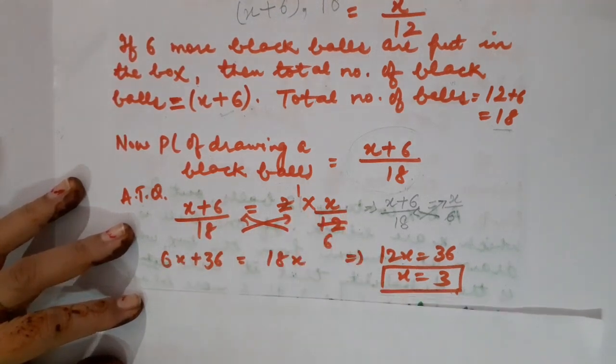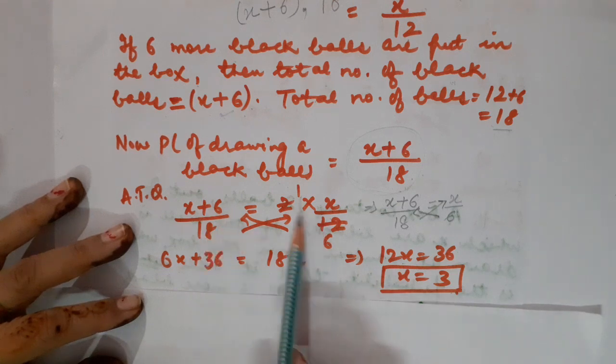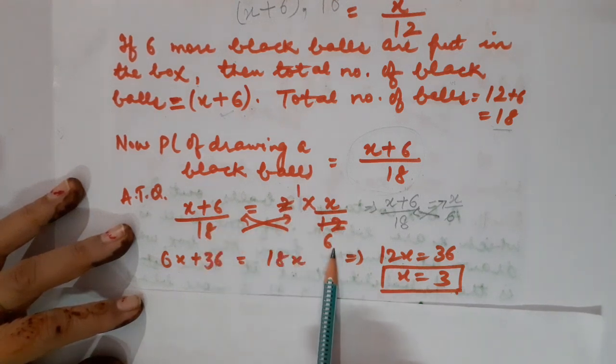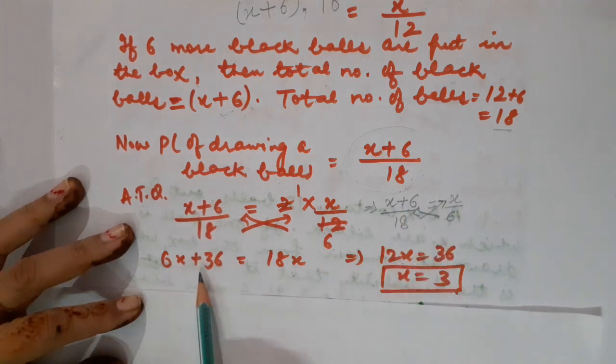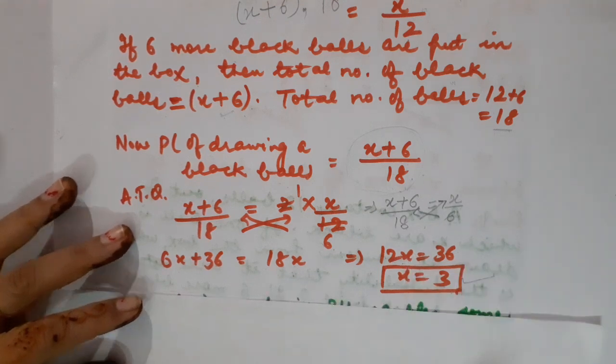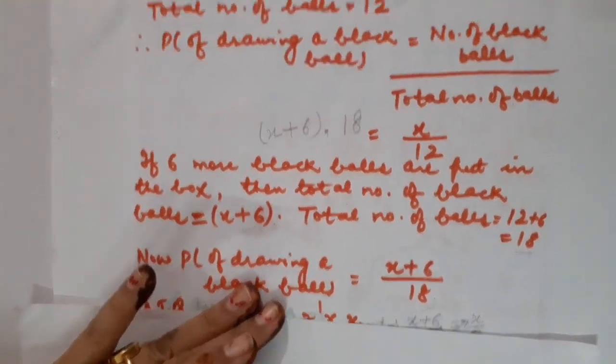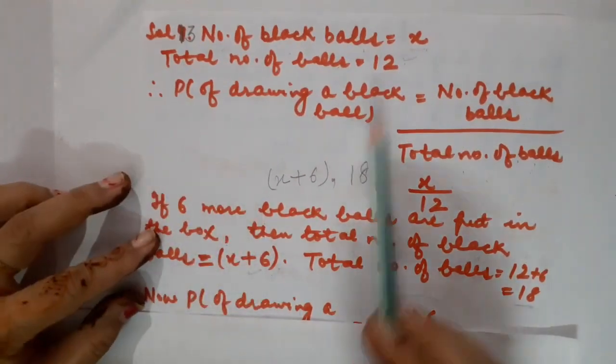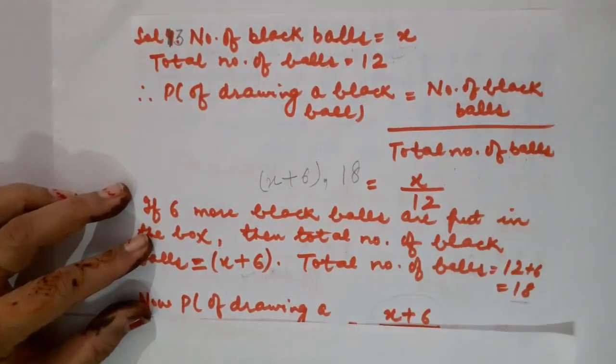After simplifying it, children, I have got 2 ones are 2, 2 sixes are 12. So let us cross multiply. This is 6x plus 36 is equal to 18x. So 12x is equal to 36. So x is equal to 3. So the number of black balls was 3. Correct? The same thing we wanted to prove.